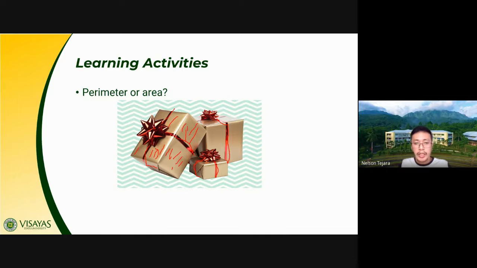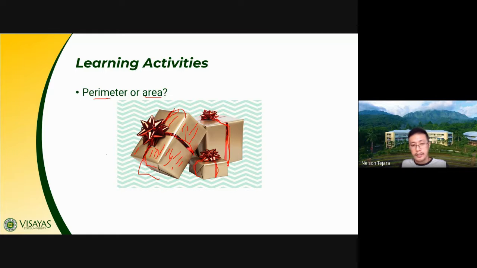So perimeter is the total measure of all edges in a given polygon. Okay, so when you try to measure the length of the ribbon needed to wrap your gift, that involves the concept of perimeter. So how long is the ribbon needed to cover your gift? That is your perimeter. But then when you say, how much paper do I need to cover the entire gift that I have? It involves the concept of area.